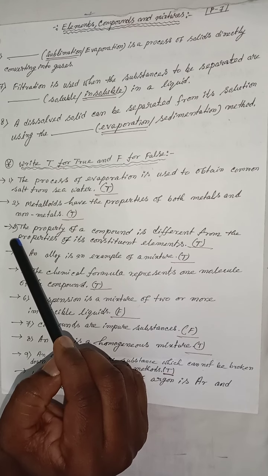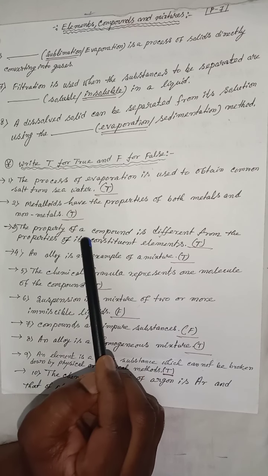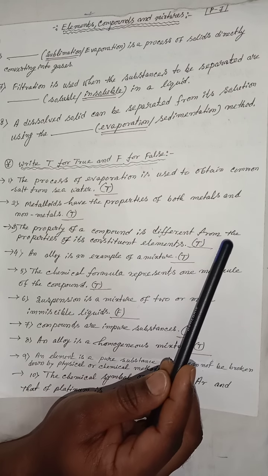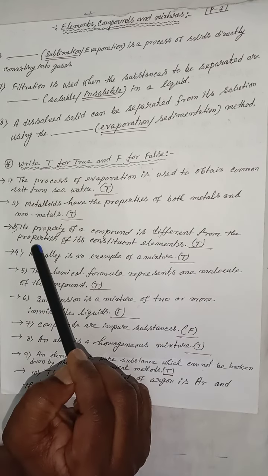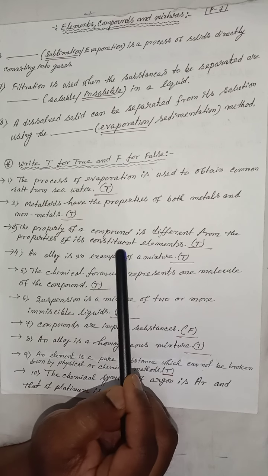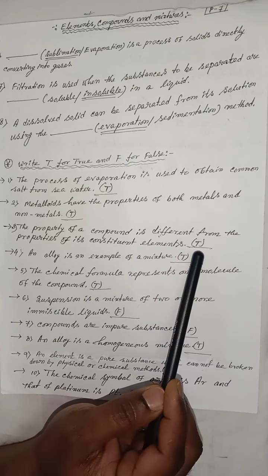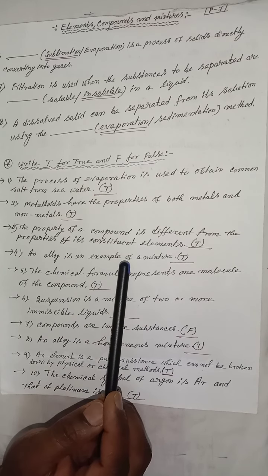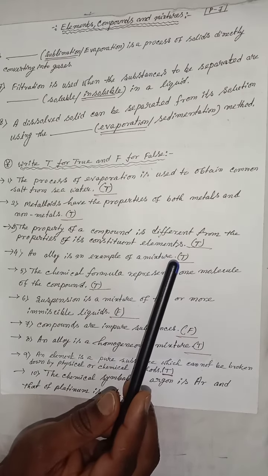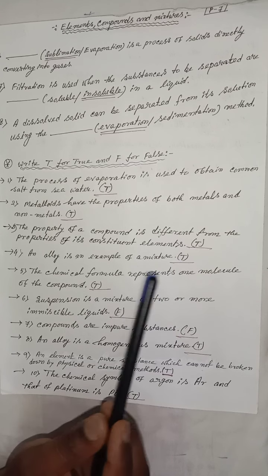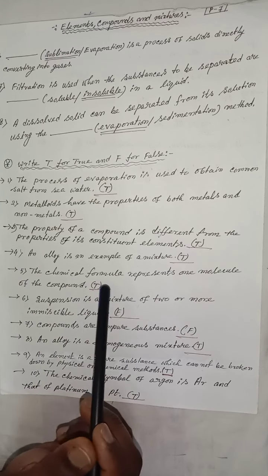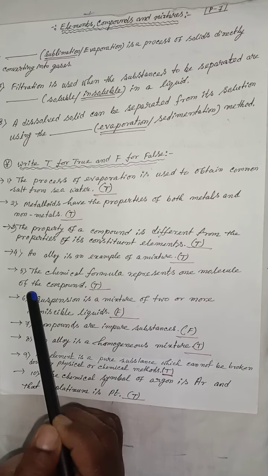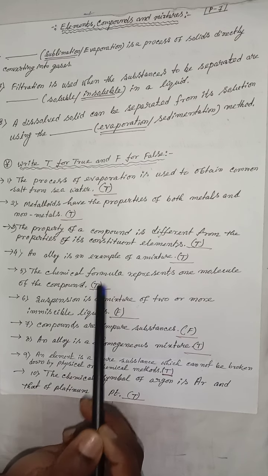Third question: the property of a compound is different from the properties of its constituent elements. True. An alloy is an example of a mixture. True. The chemical formula represents one molecule of the compound. T for true.